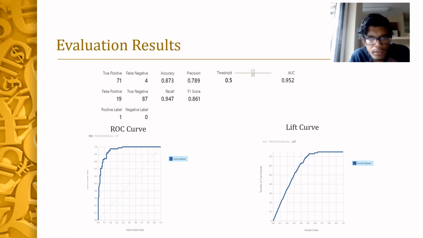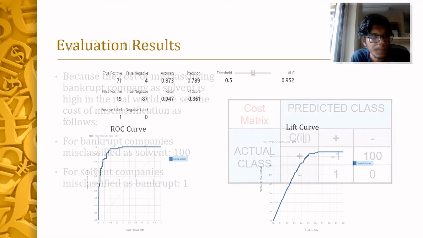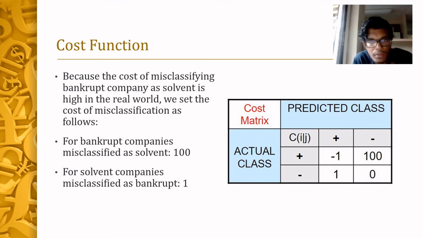And then you can see the ROC curve and lift curves. They have a good curve, which shows that the model is very good at classifying bankrupt and solvent companies. We built this cost matrix to penalize our model in case it predicts bankrupt companies as solvent. So we set a cost of about 100 if it classifies as a false negative, and then a cost of 1 if it classifies as a false positive.